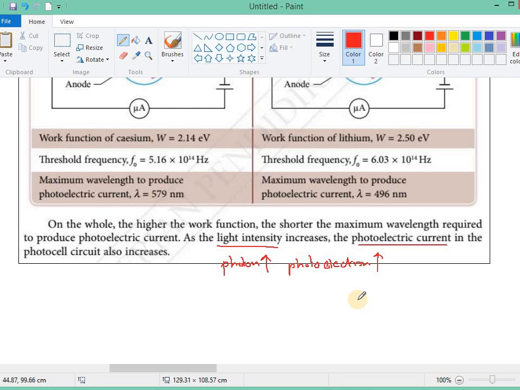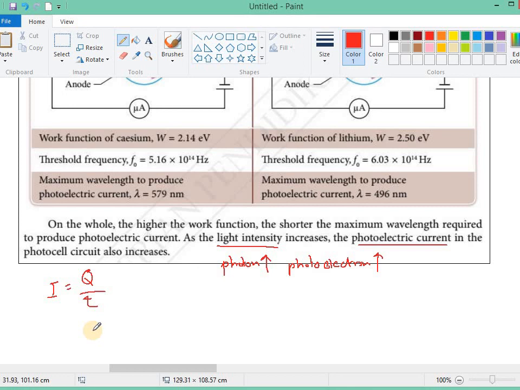So that means higher current. Remember, current is charge per unit time. That means every 1 second, how much charge can pass through. So if you have more photons, you have more photoelectrons. So that means every 1 second more charge can pass through. So if more charge can pass through, then the photoelectric current increases.